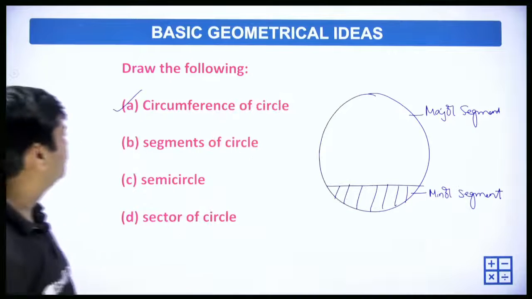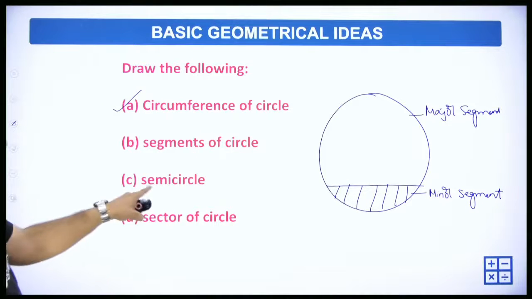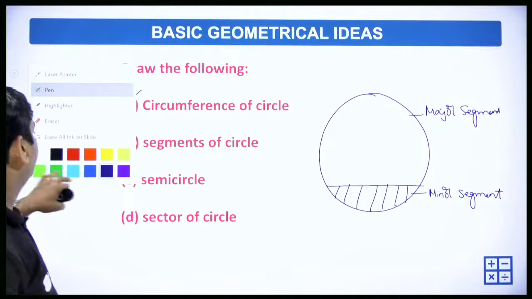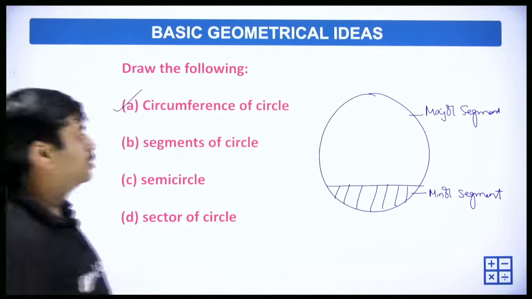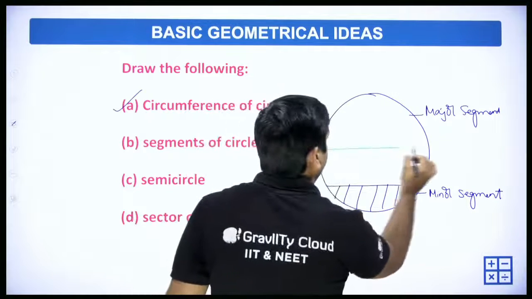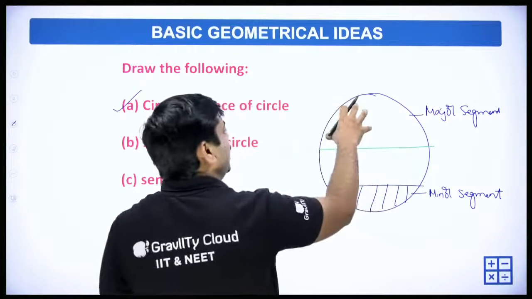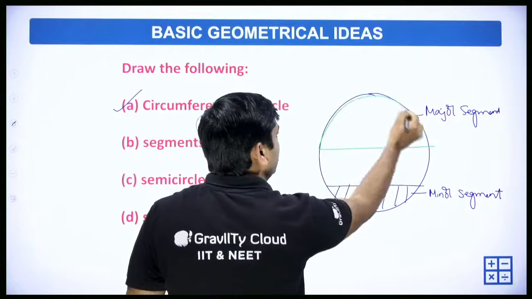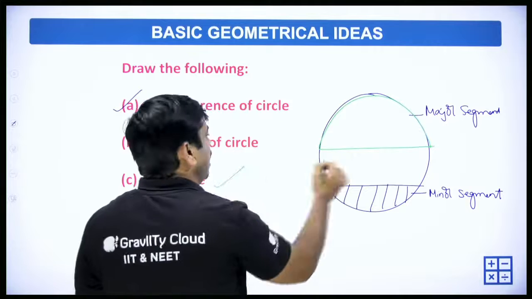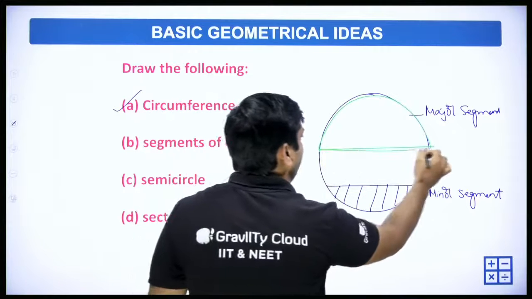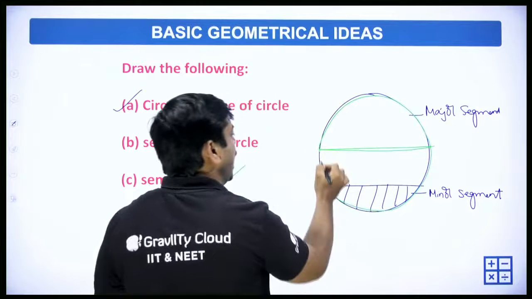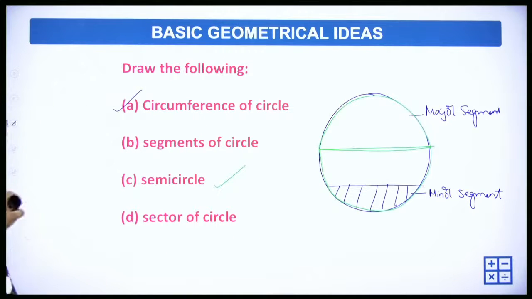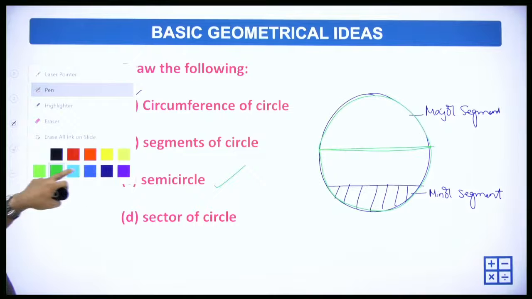What else do we have here? Semicircle. Semicircle means it passes through exactly the middle. Semi means half. So draw a diameter, and this entire part is one semicircle, in green color, and this part is the other semicircle. So we have two semicircles.